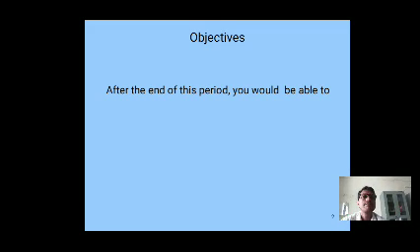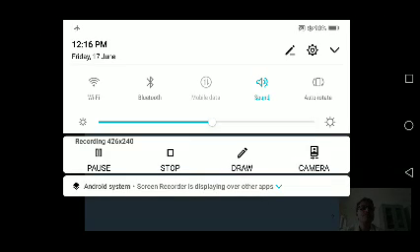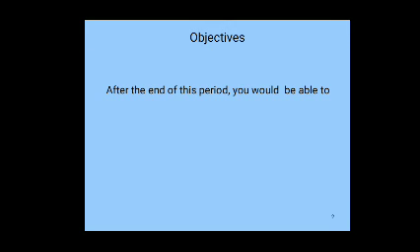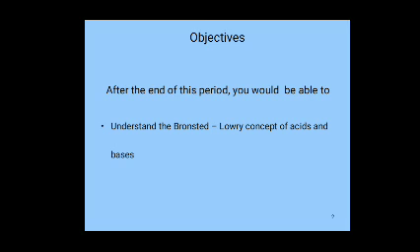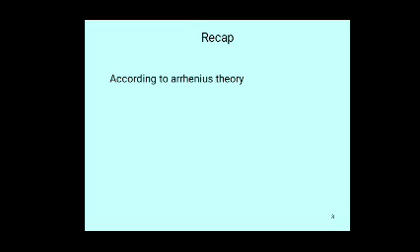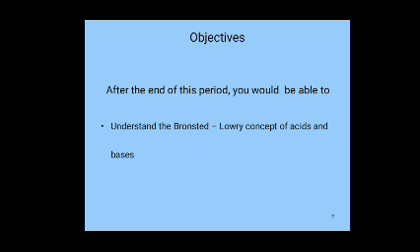Objectives. On the completion of this period, you would be able to understand the Bronsted-Lowry concept of acids and bases.